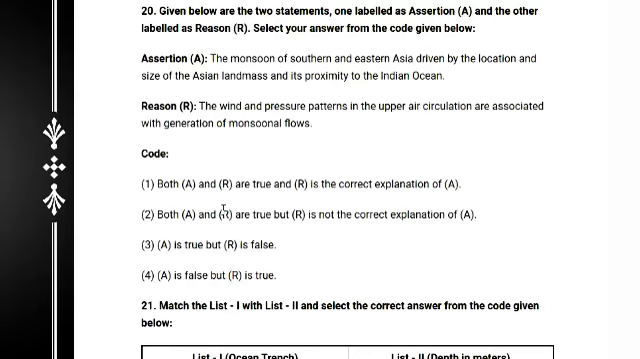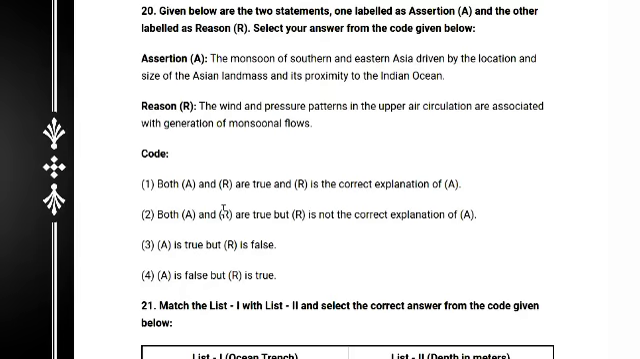The monsoon of southern and eastern Asia is driven by the location and size of the Asian landmass, and its proximity to the Indian Ocean. This is a very interesting question. This is the correct, right?